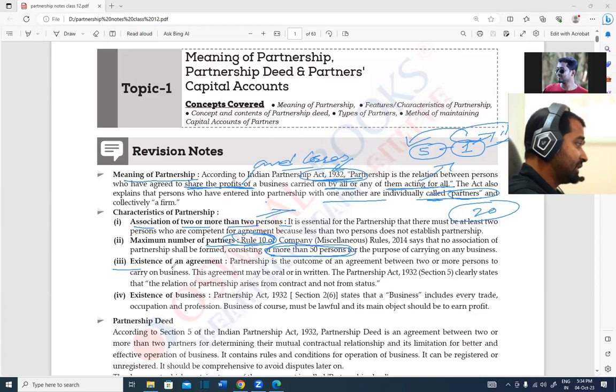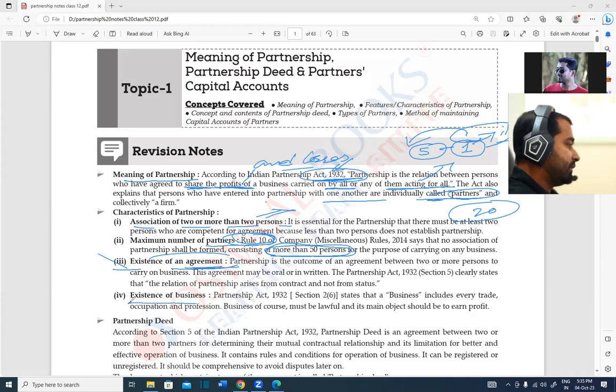Point number 3, existence of an agreement. Without any agreement between the partners, there should not be a partnership firm. The relationship between the partners, whether in writing or oral, is known as the agreement.